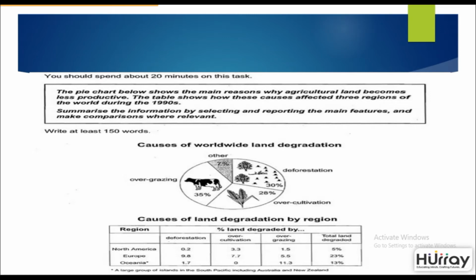So this is a sample of what the task might look like. You will be given the time limit. It says here 20 minutes each. So what you're supposed to do is read the task very carefully. As you can see on the screen, there are 2 images. One is that of a pie chart, which basically depicts causes of worldwide land degradation. The other also denotes land degradation, but by region, and this is in the form of a table. You have been given various information here in different sections, and also numbers and places. So when you are looking at a particular task, analyze all of these things and immediately make a note.